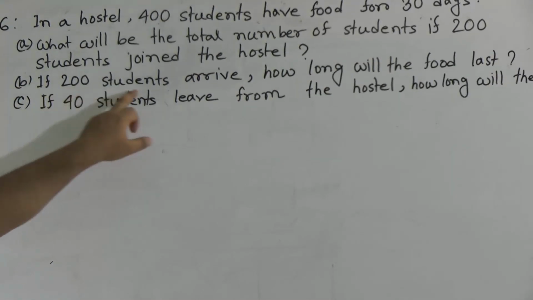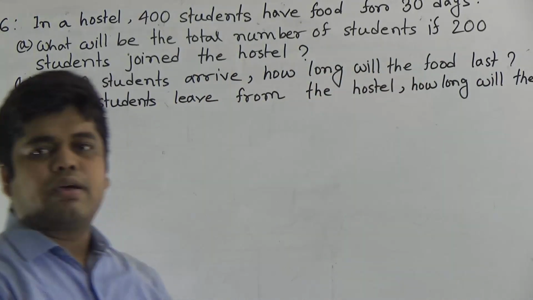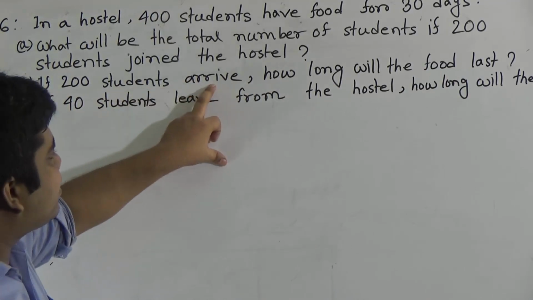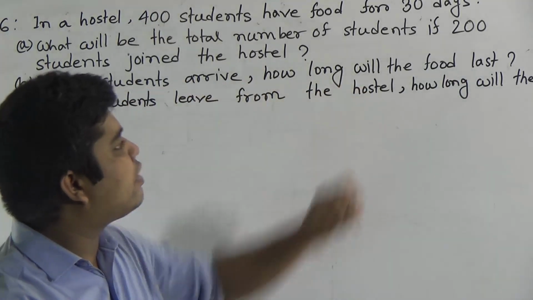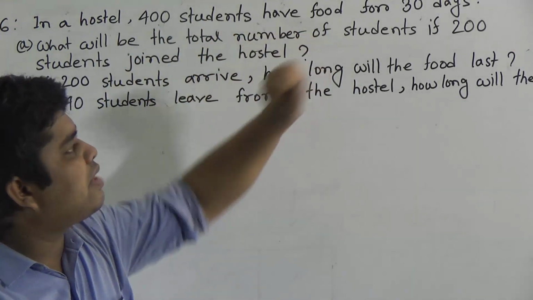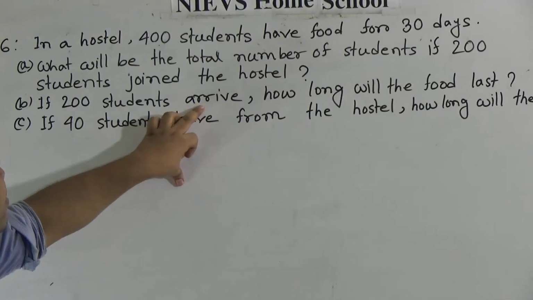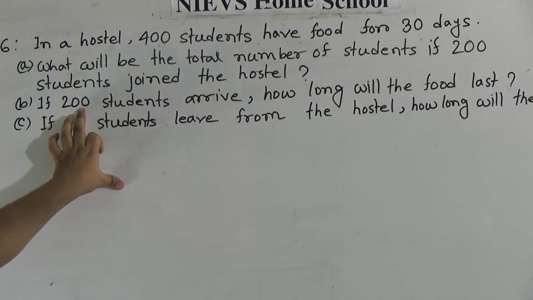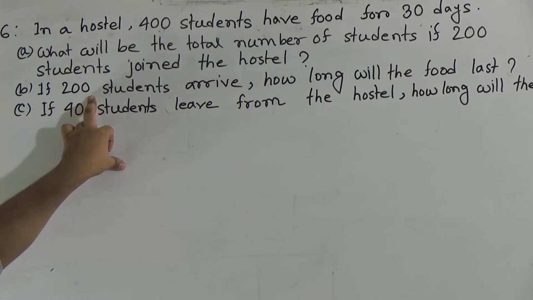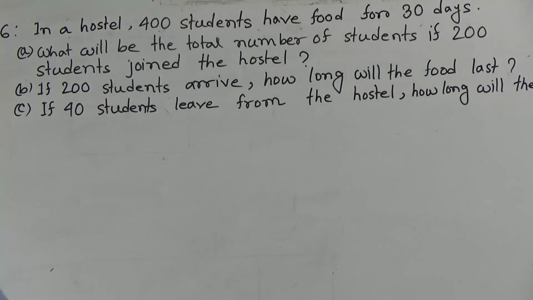If 200 students arrive, how long will the food last? My dear students, if 200 students arrive, how long will the food last? So 400 students have food for 30 days. Then 200 students arrive. That means the number of students will be 400 plus 200, that means 600. We need to find out 600 students have food for how many days.